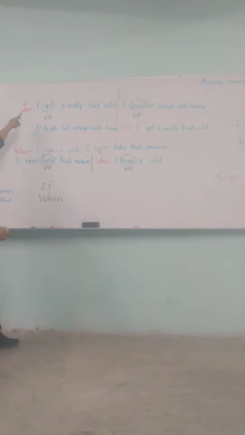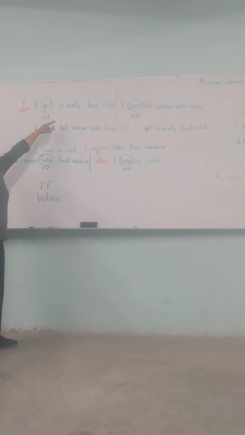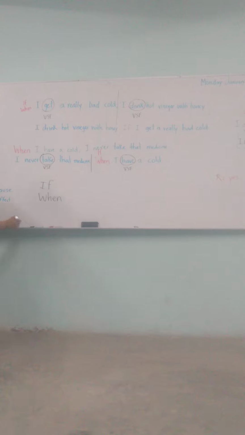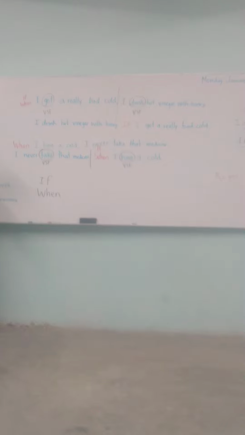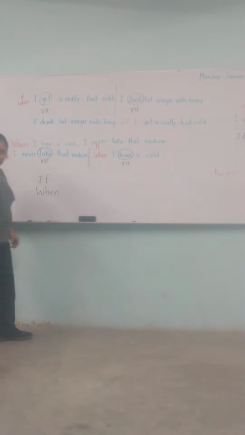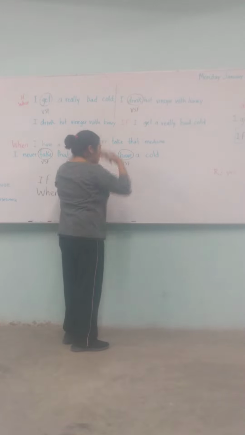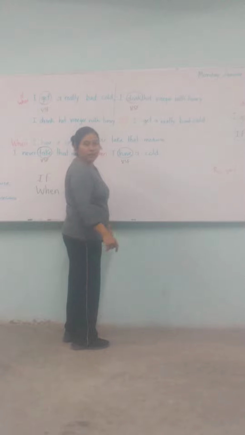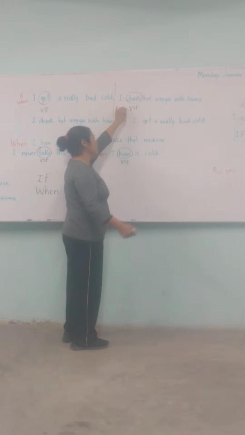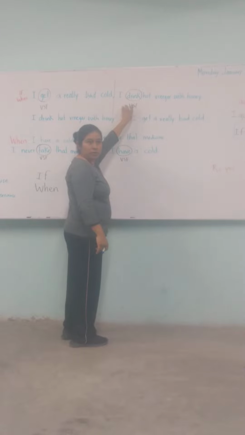What is the cause? If I get a really bad cold. What is the effect, the consequence? I drink hot vinegar with honey. Exactly, the consequence. This is the cause: I have a bad cold. What is the consequence? Drinking hot vinegar with honey.